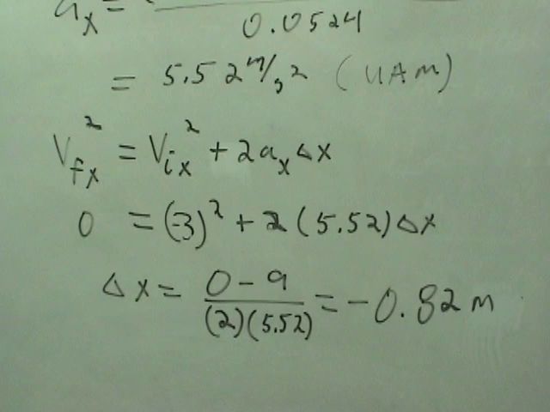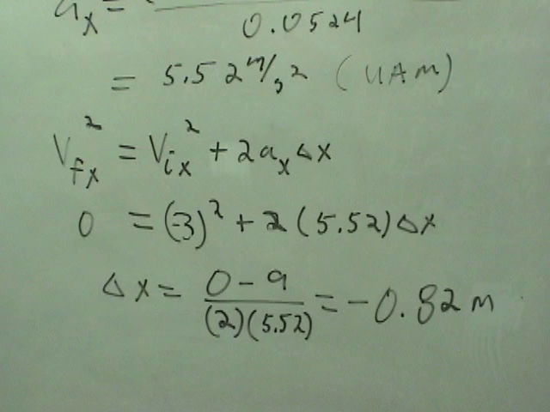So 3 squared is 9. You have to bring that over to the other side. That makes it negative. So we end up with displacement in the x direction is equal to 0 minus 9 divided by the quantity 2 times 5.52. It gives us a negative 0.82 meters.